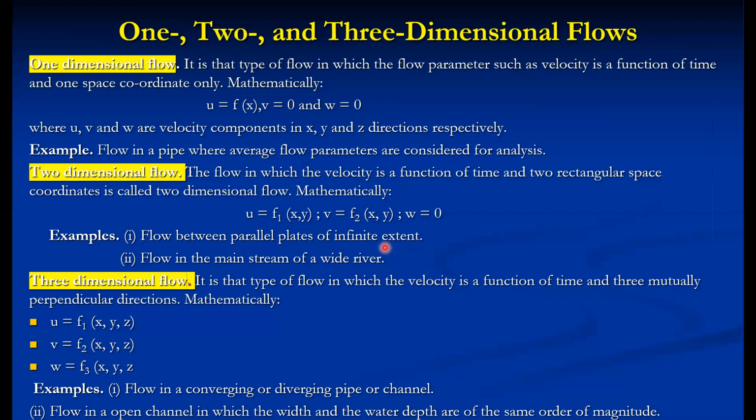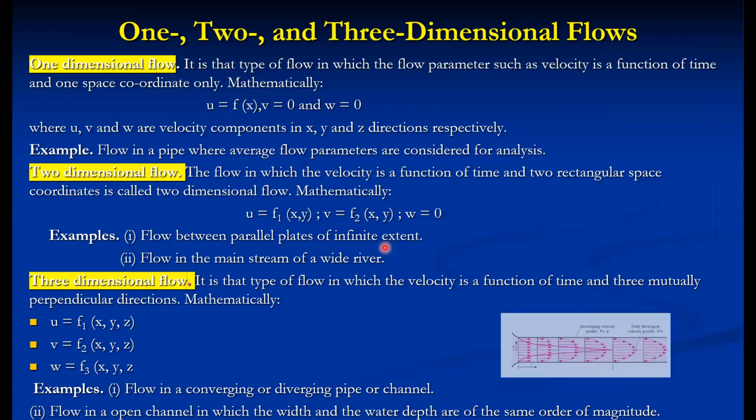But generally, these types of flows are expressed with the help of mathematical relations. If, considering all three velocity components together, a flow field is a function of only one space coordinate and time, then it is called one-dimensional. If it is a function of two space coordinates and time, then it is called two-dimensional. And if it is a function of three space coordinates and time, then it is called three-dimensional. So this is about one-, two-, or three-dimensional flow.